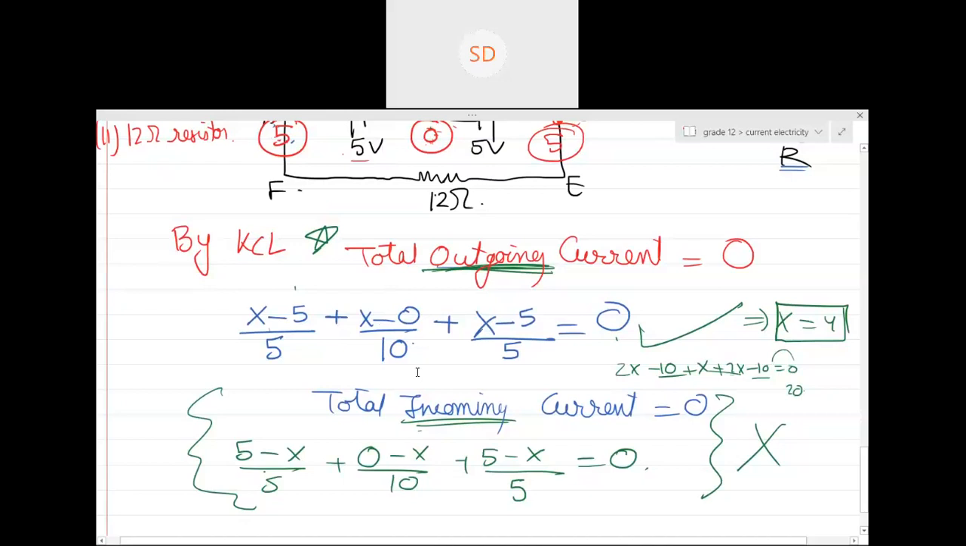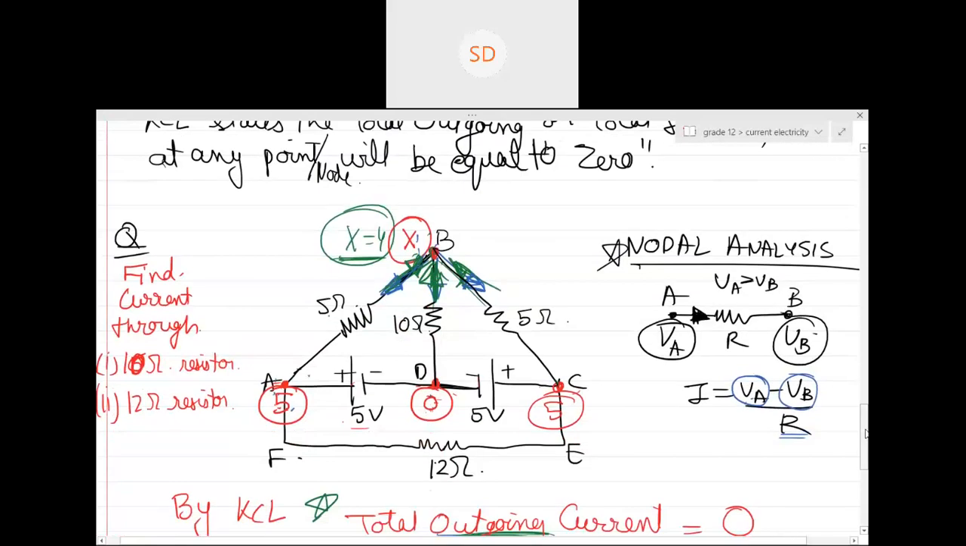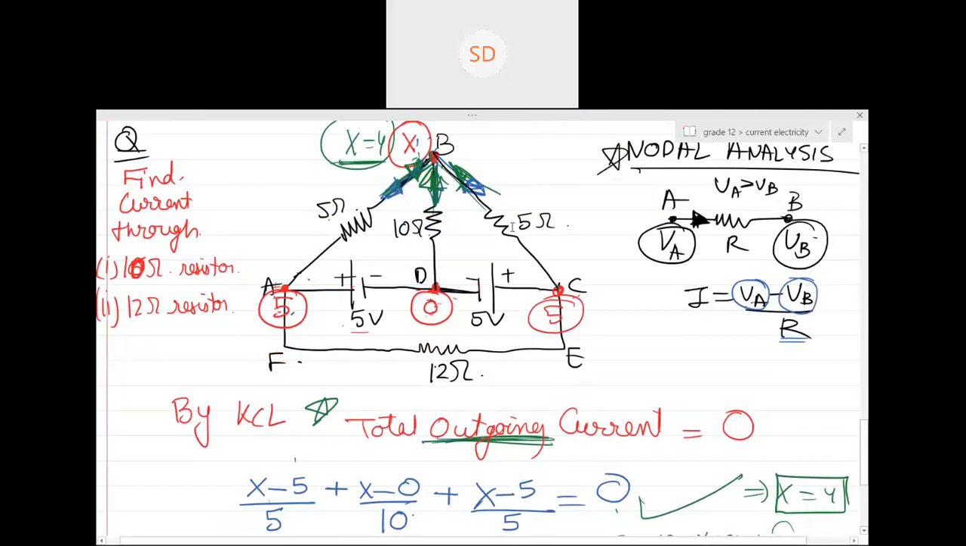So we'll do some more problems on nodal analysis. Don't worry, we just started. I was just teaching you Kirchhoff's current law. In the question, we have to find the current through the 10 ohm and 12 ohm. Once you know the value of x, apply it. So now what is the current through this 5 ohm? Can you see 5 minus 4 divided by 5? So what will be 5 minus 4 divided by 5? 1 by 5. So what is the current through this 5 ohm resistor?